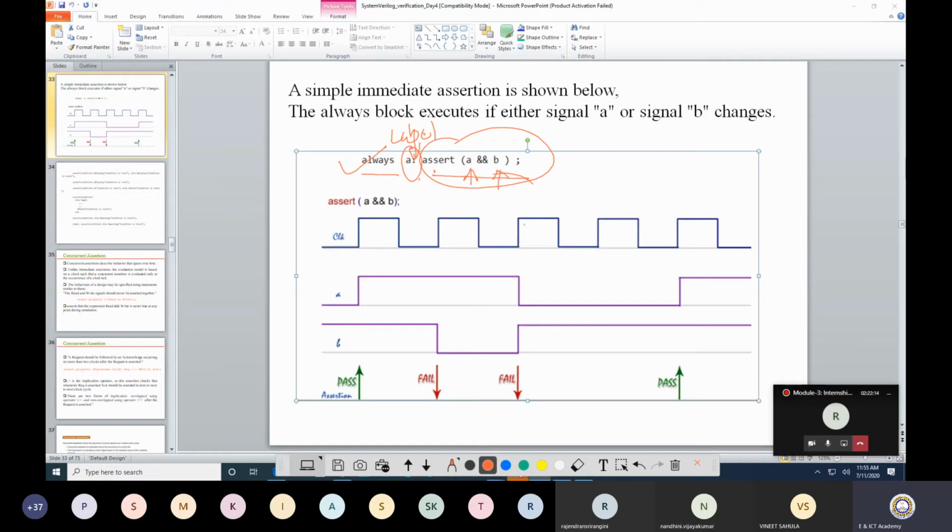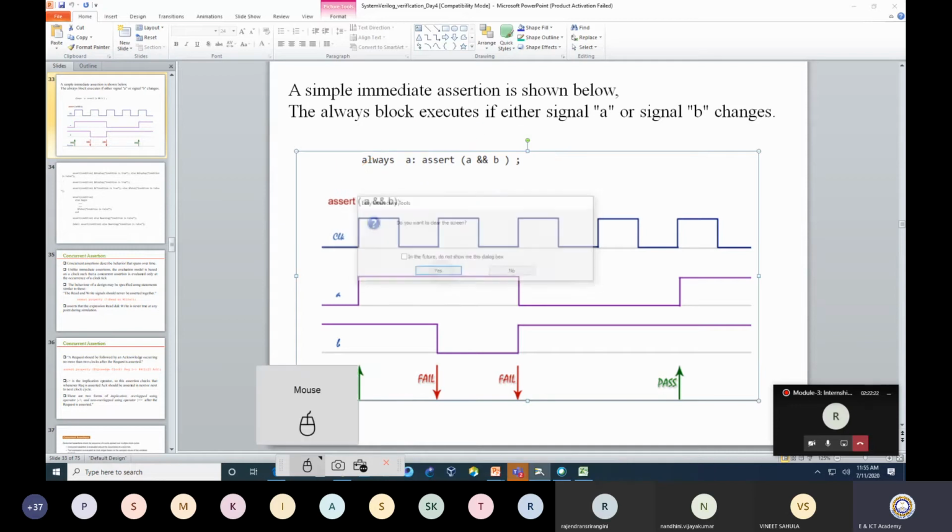If you look at this, there is a clock, and for the clock you observe A and B. When A and B are both 1, you observe that it passes.